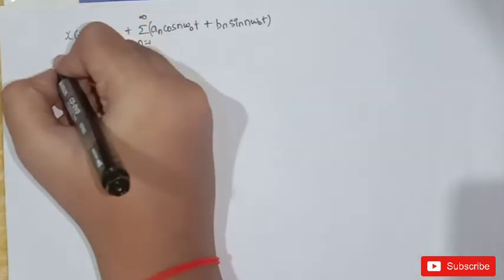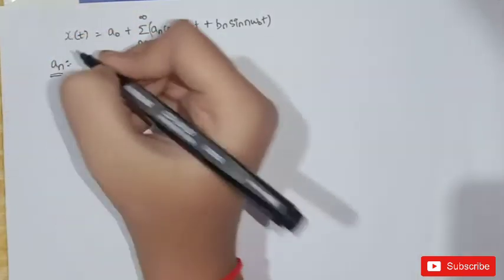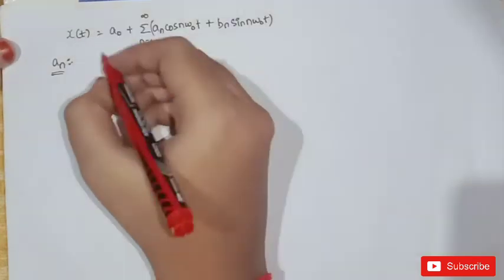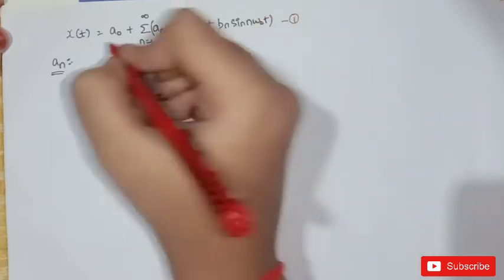Now we need to calculate the value of an. For this we need to integrate the equation over a period t naught to t naught plus t and multiply it with cos m omega naught t. Consider this as equation 1.